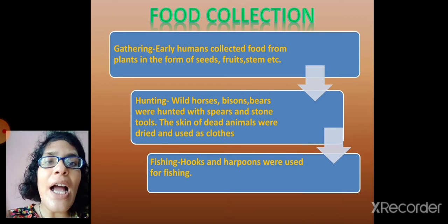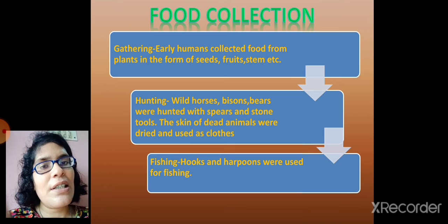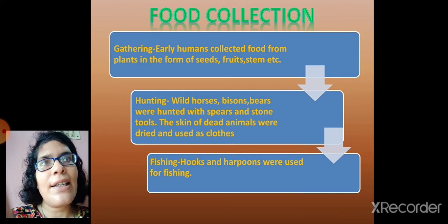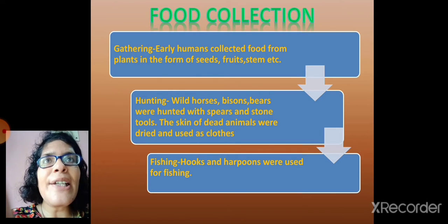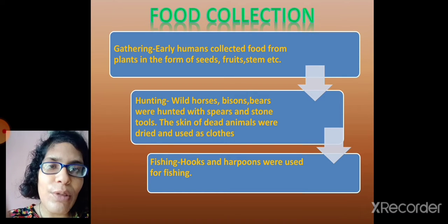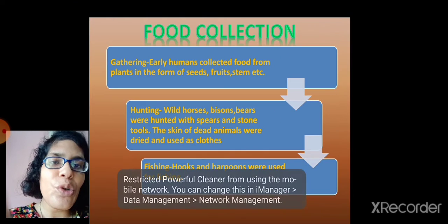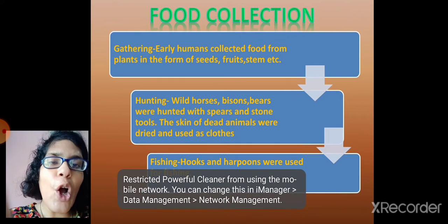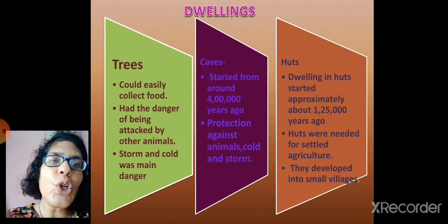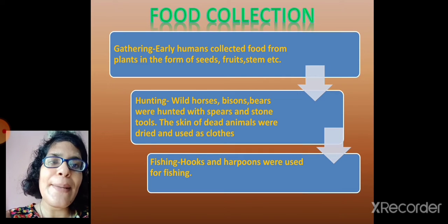Early humans also hunted wild animals. Now how did they hunt? They made tools of stone. These stone tools were of various shapes. I will show you the diagram of different stone tools used by them.